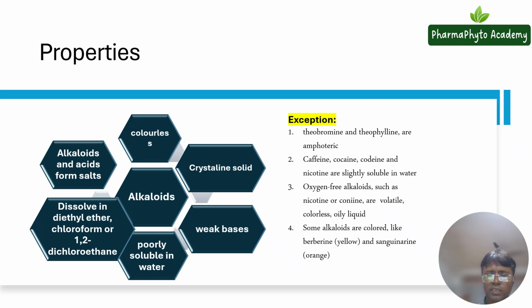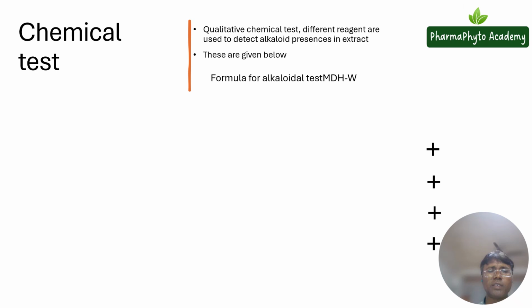Now let us see the chemical test of this alkaloid. How you will identify whether alkaloid is present or not in your sample. There are different qualitative tests to identify the alkaloidal presence in your crude extract. Basically, I used to teach my students a formula. One of the most important formulas is MDH and W.